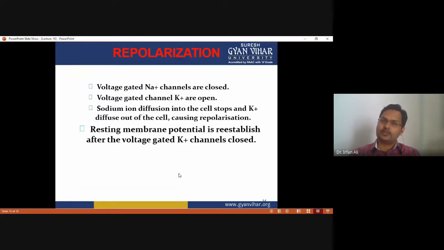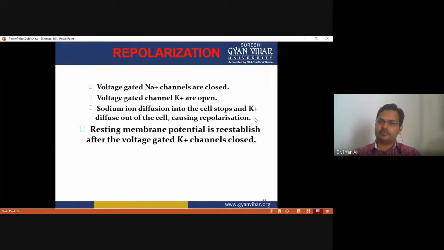And what happens during the repolarization we have to discuss in the figure. The voltage gated sodium channels are closed, and the voltage gated potassium channels are open. So the membrane potential again starts decreasing, and the sodium ion diffusion into the cell stops due to the closing of the voltage gated sodium channels. Potassium diffuses out of the cell because the voltage gated potassium channels are now open.